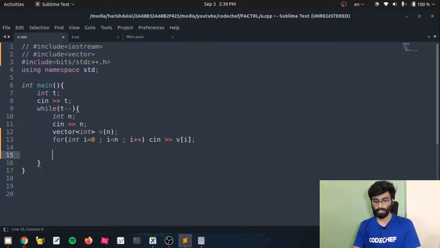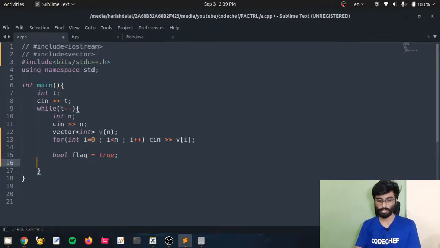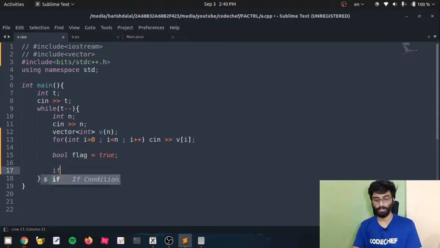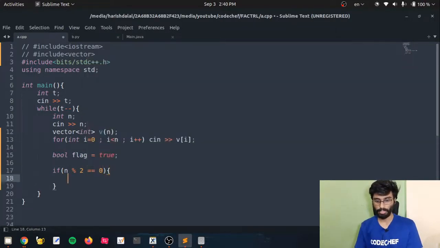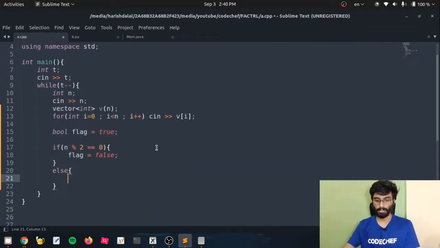Now let's create a boolean flag to store the answer. Initialize it with true. Now, if the length of the strip is even, as I have mentioned, then the strip cannot be valid at any cost, because there will be 2 centers and we just need 1 center to build the temple. So we will check whether our length is even, and in this case we directly make the boolean false. Else, in this case our length is odd.